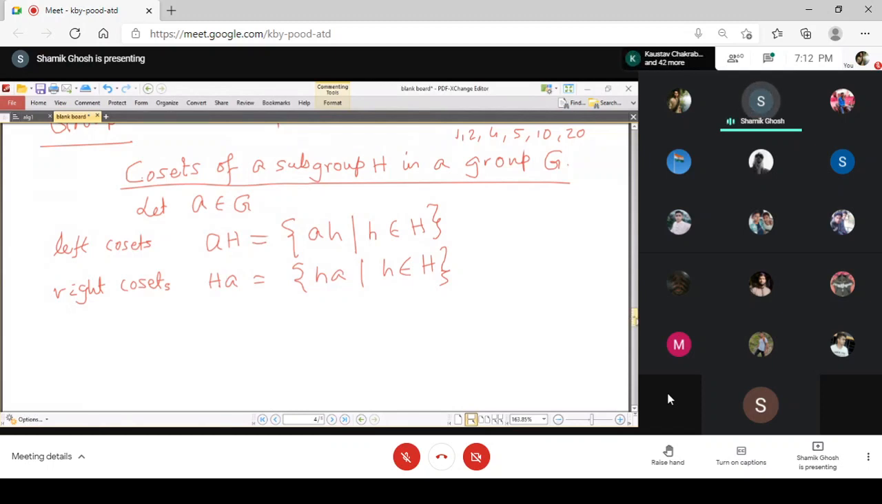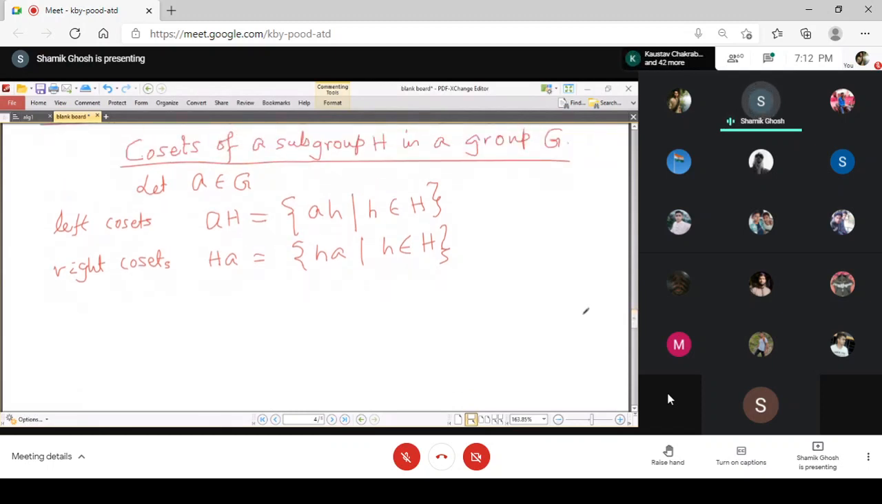Now, there are some properties of the cosets. Cosets are not always subgroups, but sometimes they become subgroups, as you can see easily. If we choose e, then eH is equal to H, because eh equals h for all h belonging to H. So the coset corresponding to the identity element is obviously the subgroup. You will see that there are many other elements in the group which give the same subgroup as the coset. But in general, the cosets are not subgroups. These are just subsets of the group.